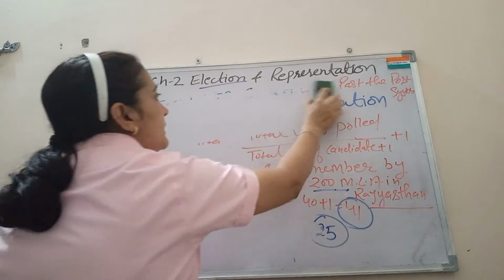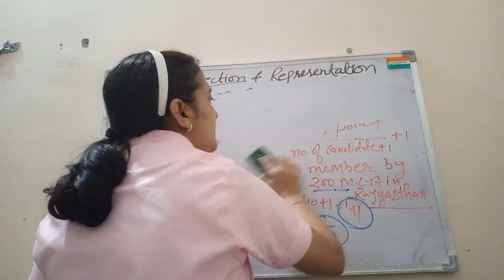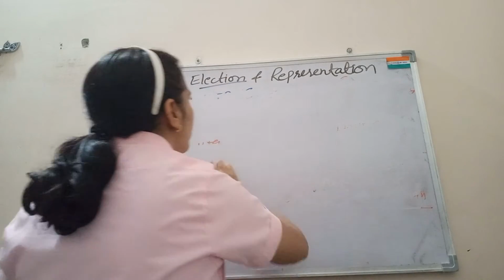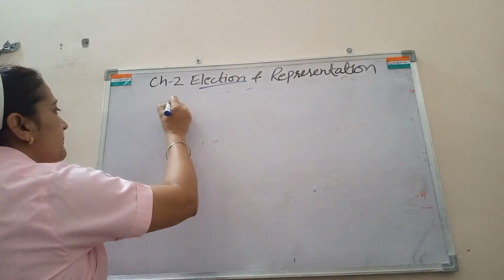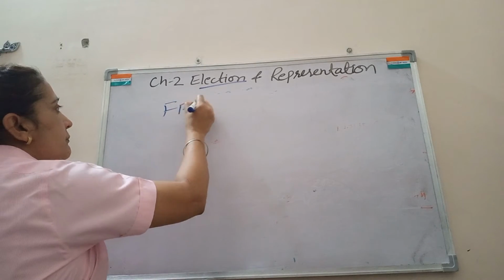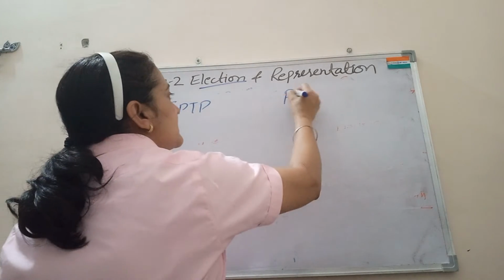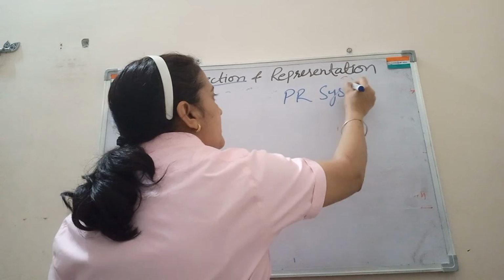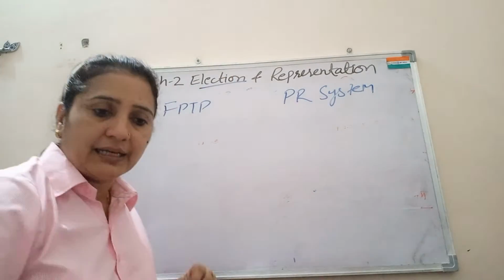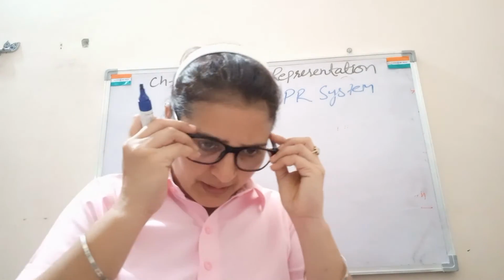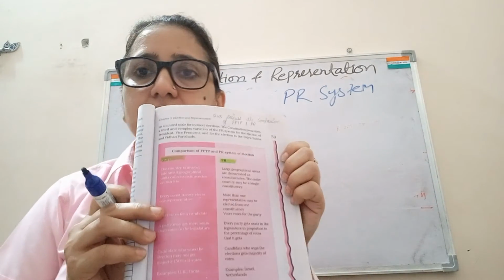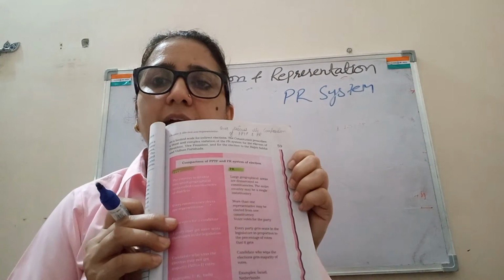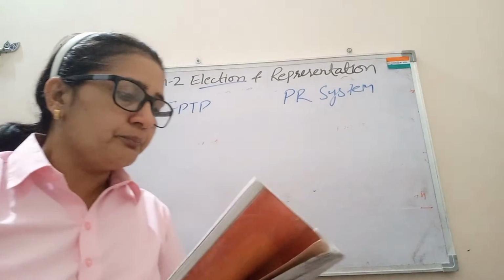Now the next question is, what is the difference between FPTP and proportional representation, the PR system? So I am taking the help of your book. On page number 59, you can see a comparison chart between the FPTP system and the PR system.